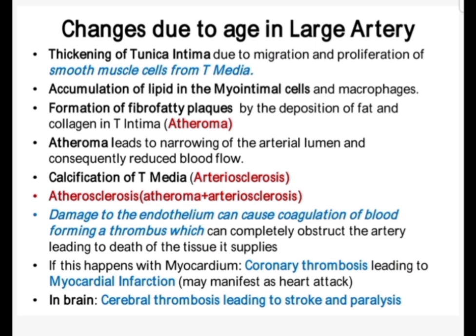Damage to the endothelium can cause coagulation of blood, forming a thrombus which can completely obstruct the artery, leading to death of the tissue that it supplies, and this is called myocardial infarction. Whenever there is narrowing of the coronary arteries, there will be death of the muscle of the myocardium. Coronary thrombosis leads to myocardial infarction, and it can manifest as a heart attack. And in the brain, if cerebral thrombosis occurs, it leads to stroke or paralysis.